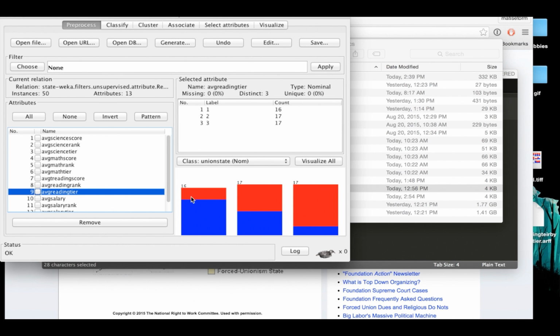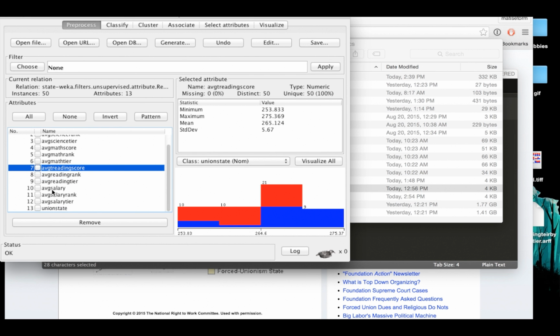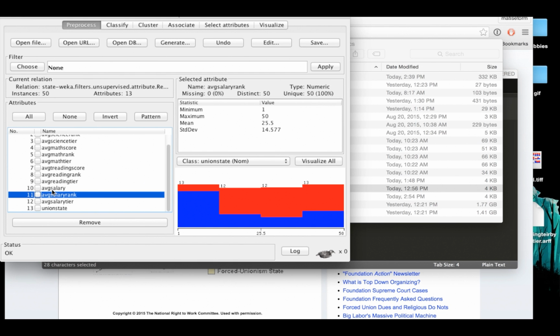The high tier, this is 1, is the better. That means they're at the top, not at the bottom. So it's inverse of the score. And we would expect that salary has a huge correlation with unions, since one of their primary purposes is to advocate for higher salaries. And the data bears that out, unsurprisingly.